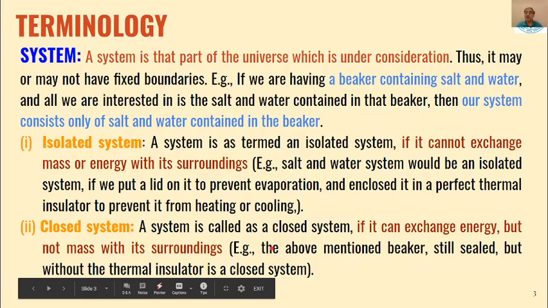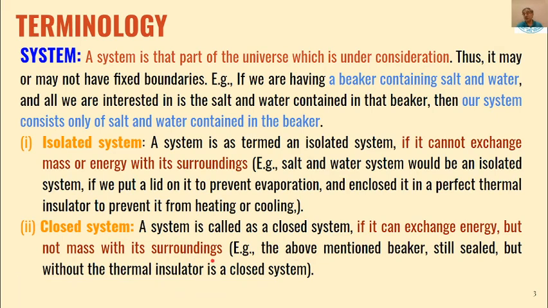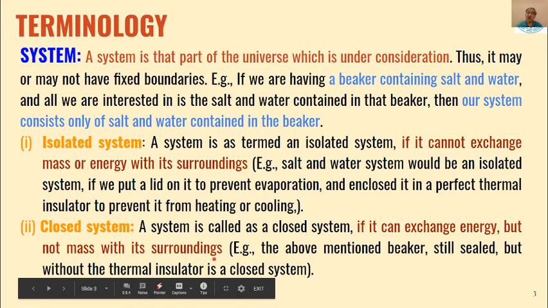So if the system has a lid but is not insulated, then that type of system will become a closed system, because it cannot exchange mass, but it can exchange energy, because this is not an isolated system. So this is the difference between an isolated system and a closed system.